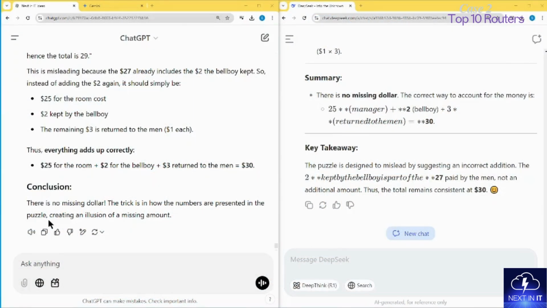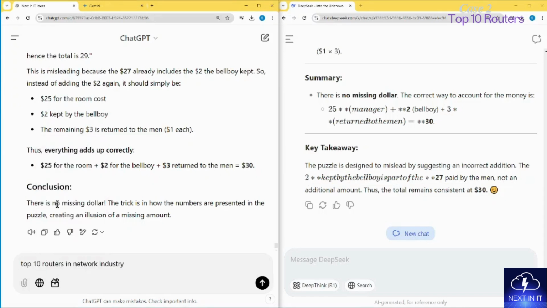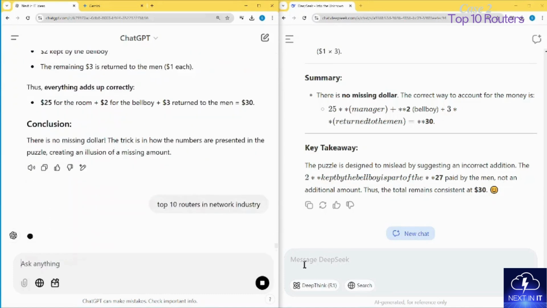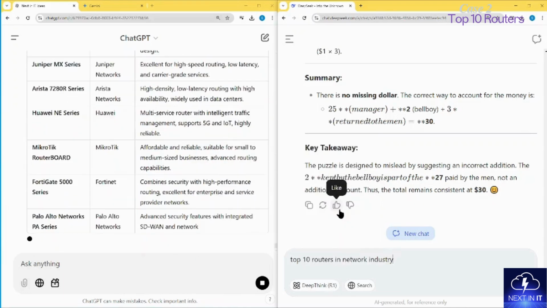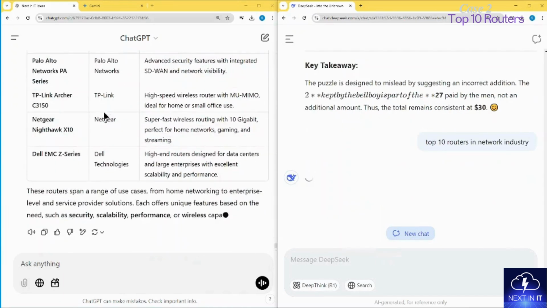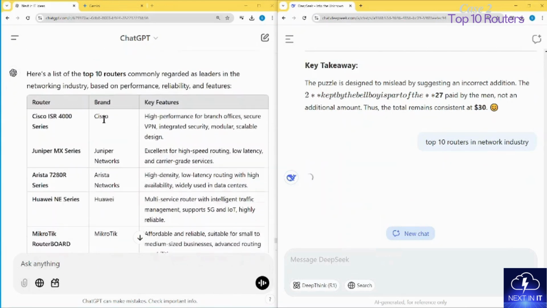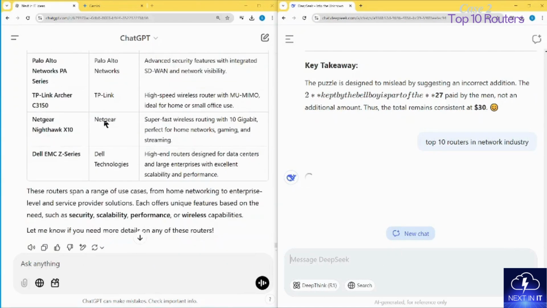So the next interesting question that I have for both of them, I will just paste the prompt over here: the top 10 routers in the network industry. I'm asking both of them for the top 10 network routers in the industry. And here we go. ChatGPT has given me the output in a tabular format. That's what I like. I always ask for tabular format replies. It's really good for me.